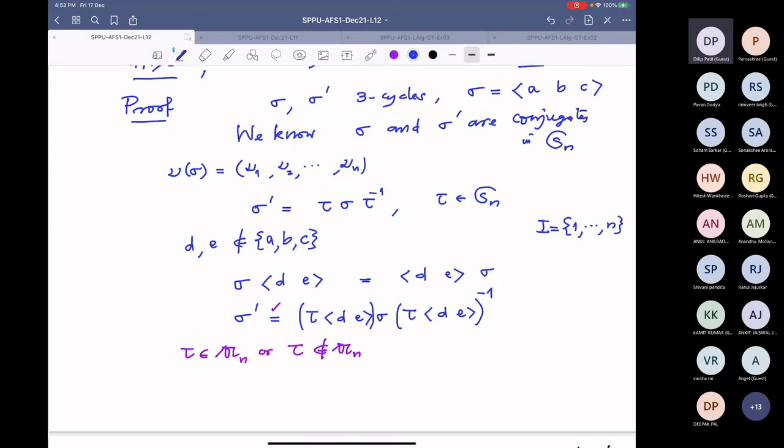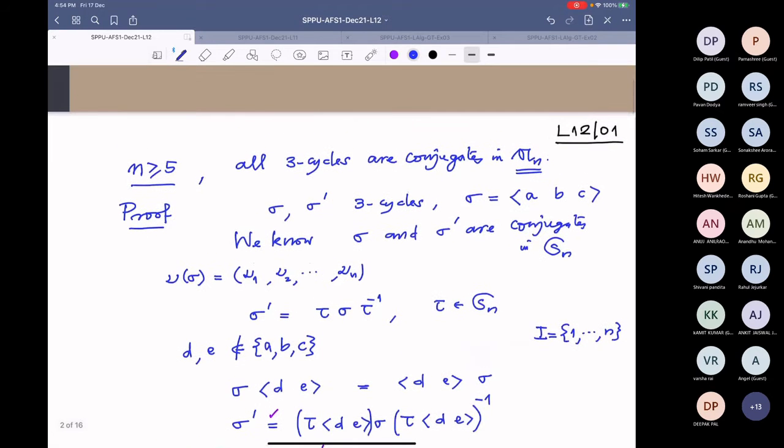This case is okay. In the other case, tau is not in A_n, I will replace tau by tau times (d e). So tau is odd and (d e) is also odd. So the product will be even. So this is in A_n. And therefore we are done. So the proof was not difficult, but we have to use n at least 5. All right.